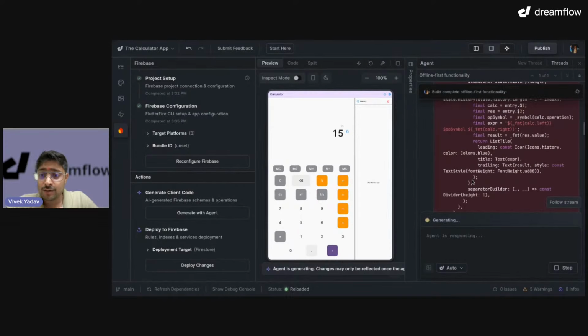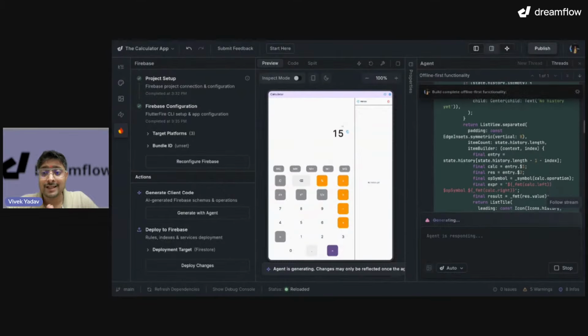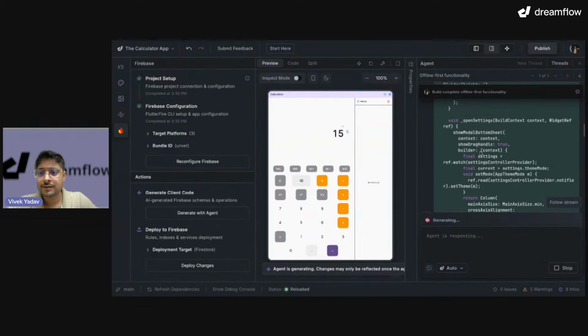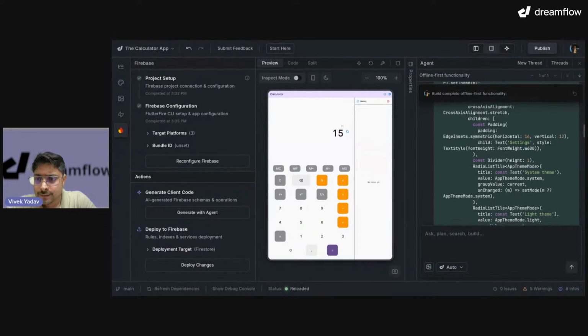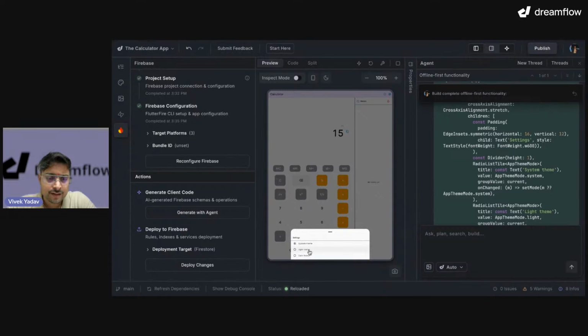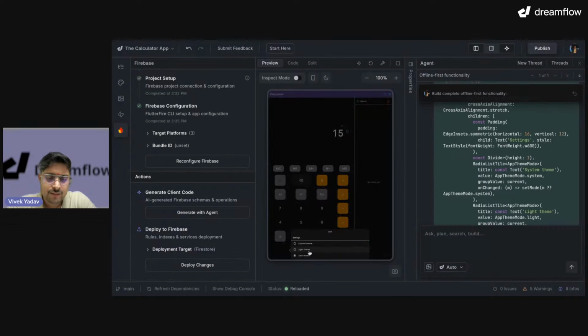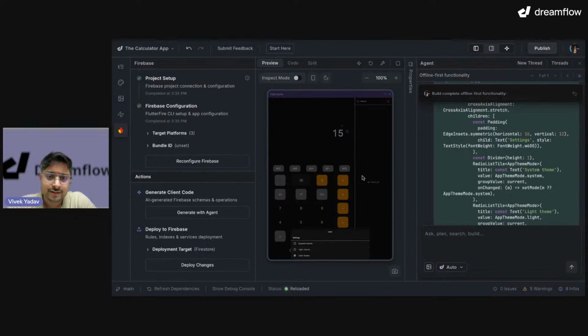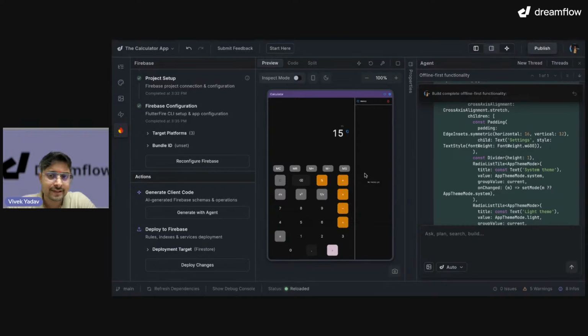Always keep an eye on what has been changed by the agent in your code. Okay. So the agent has created a settings page for us. You can see over here. Oh wow! It has automatically added a light theme and dark theme for us. Look at this. This is good, right?